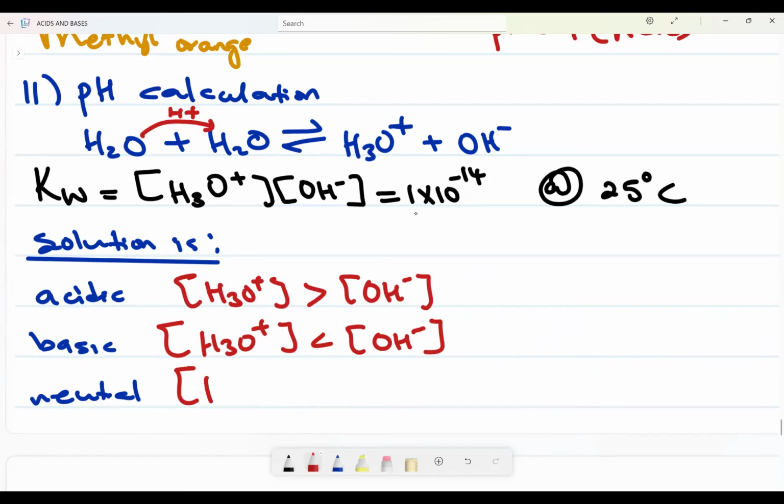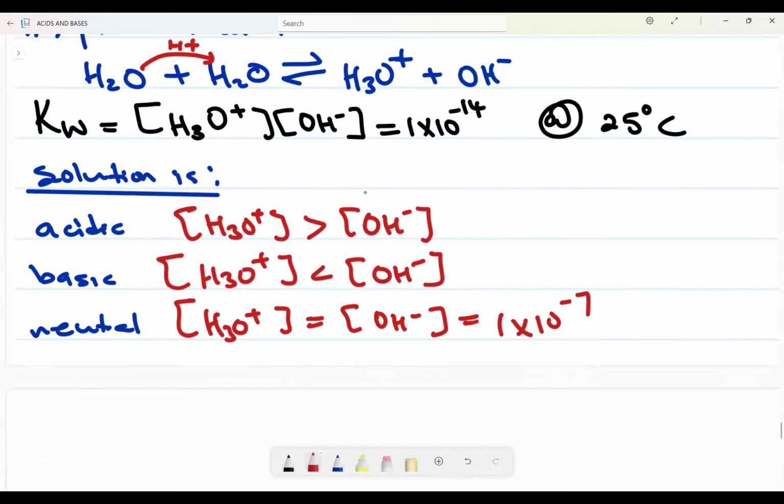For a neutral solution, the concentration of this one should exactly equal that one, and each should be 1 times 10 to the power of negative 7. This is what we need to understand.